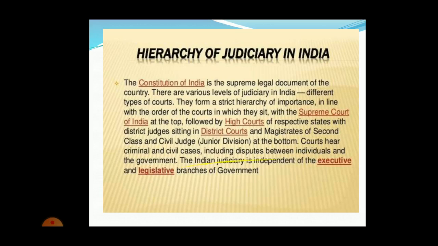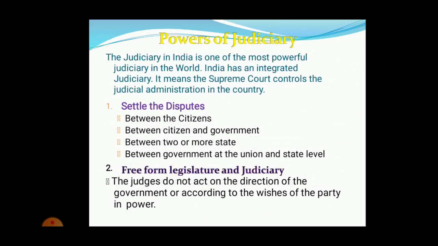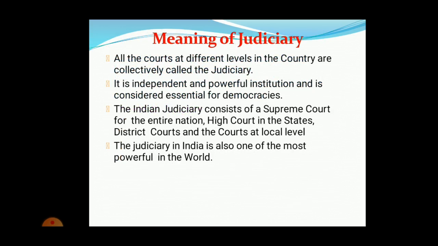Okay, so we'll have a quick recap of the jurisdiction. So we saw what is the meaning of jurisdiction. Jurisdiction is the different levels of court which are collectively called jurisdiction, and it is an independent organization and a powerful institution in a democratic country. It consists of 3 levels, that is Supreme Court, High Court, and the District Court, or the court of local level, as it is known. And jurisdiction is also the most powerful in the world level.